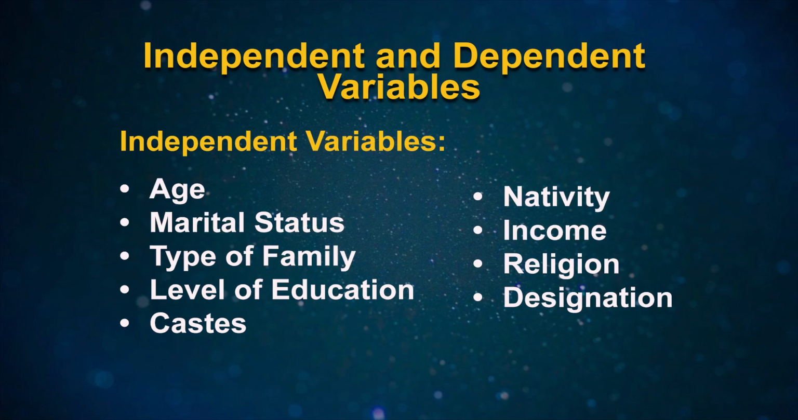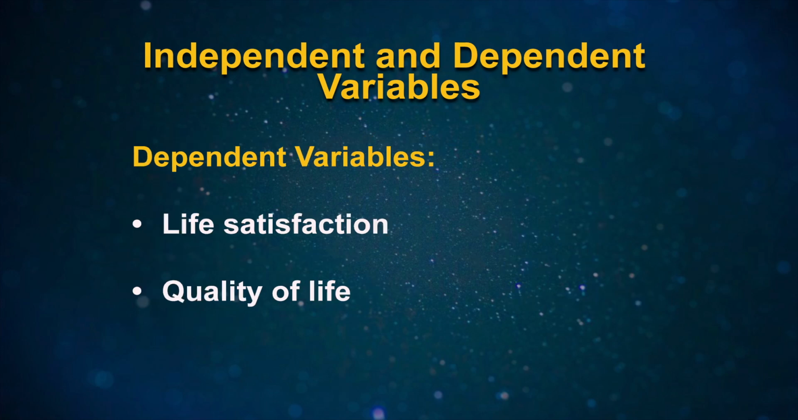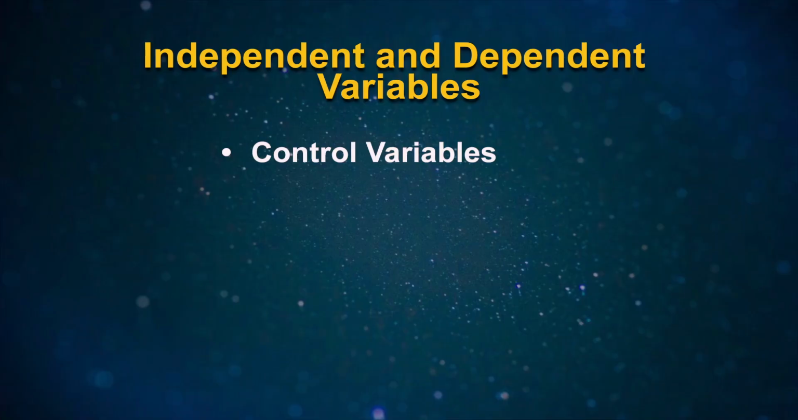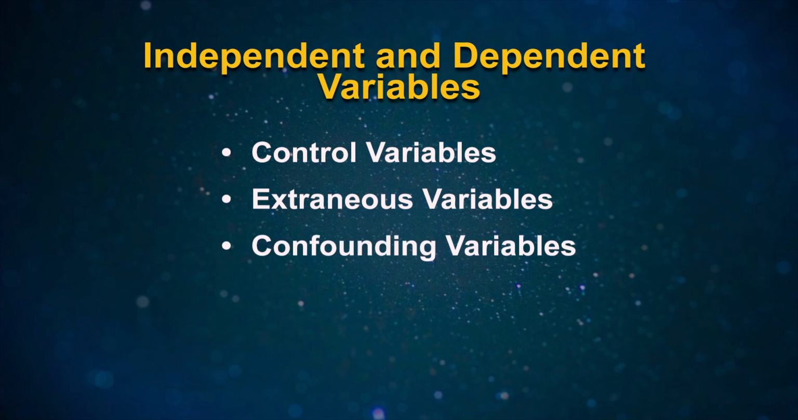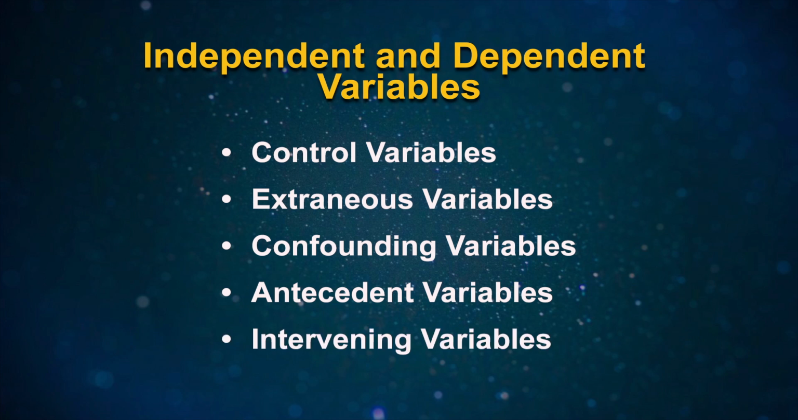So, we have certain examples of independent and dependent variables. Independent variables such as age, marital status, type of family, level of education, caste, nativity, income, religion, designation, etc. Whereas dependent variables are life satisfaction or quality of life. In social science research, we also classify variables as follows: control variable, extraneous variable, confounding variable, antecedent variable, intervening variable. Let us have a look into each of these variables.